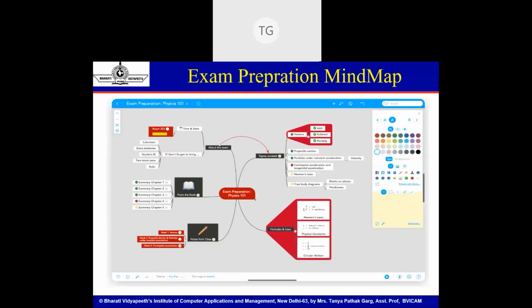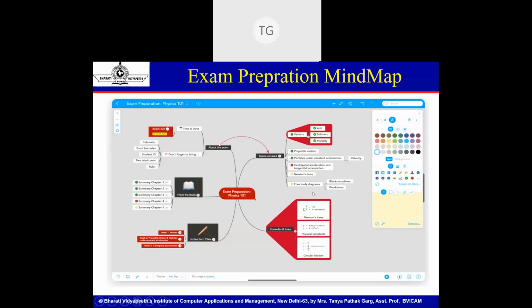Exam preparation: if I have to prepare for an exam, what are the topics that I have to cover? You can have different kinds of options or icons available to specify which topic is covered. Like all topics in green, vectors I've covered, projectile motion I've covered, Newton's law I'm moderately familiar with, but centripetal acceleration I'm very weak at. So based upon your learning, you can also provide color coding bullets to it.